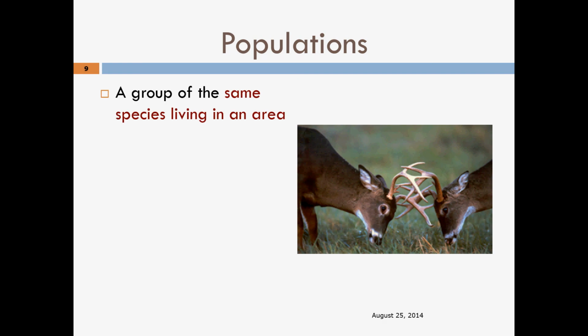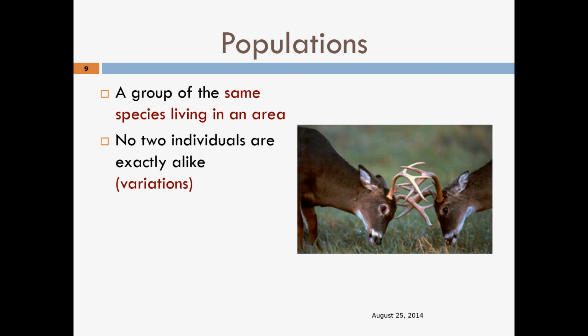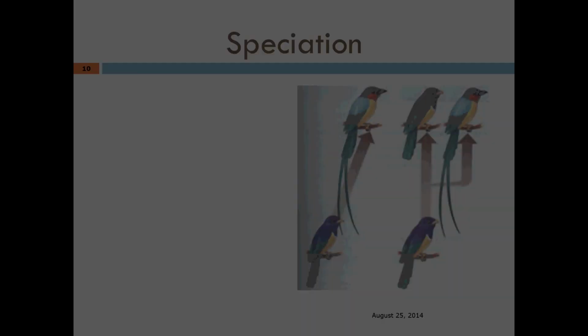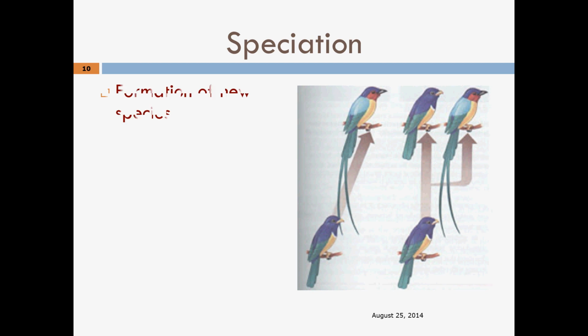Population is a group of the same species living in an area. No two individuals are exactly the same because there are variations. And the more fit an individual is, the more likely they are to survive and pass on their traits by passing on their genes. Speciation is the formation of new species.